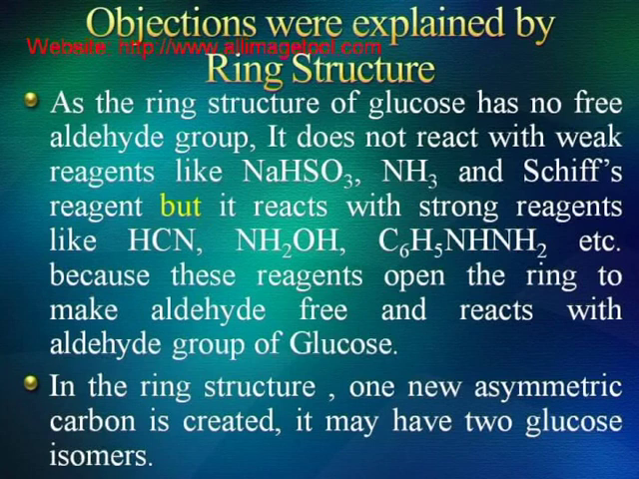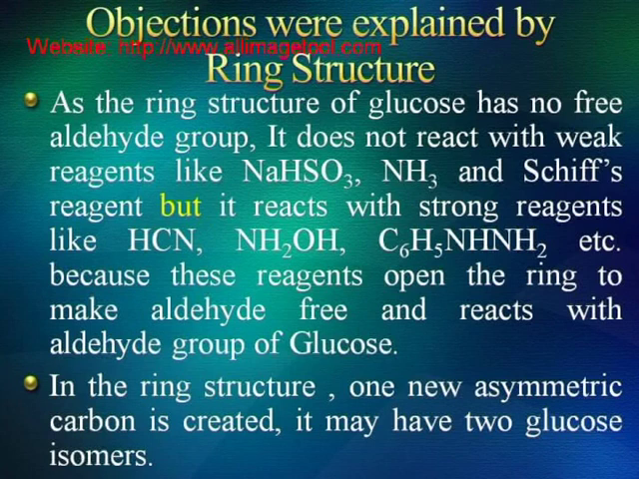Explanation against objections using ring structure. As the ring structure of glucose has no free aldehyde group, it does not react with weak reagents like NaHSO3, NH3, and Schiff's reagent, but it reacts with strong reagents like HCN, NH2OH, C6H5NH2, etc., because these reagents open the ring to make the aldehyde free and react with the aldehyde group of glucose.